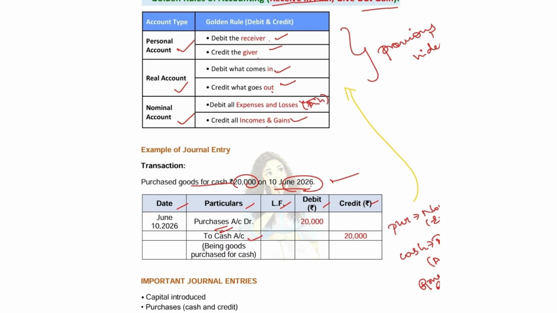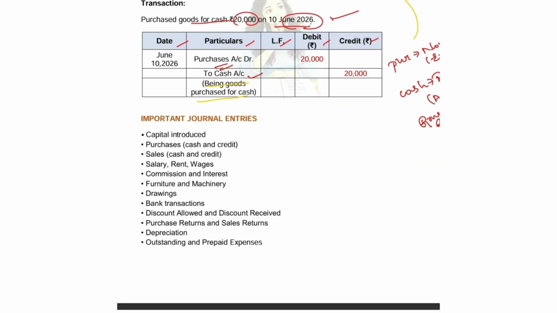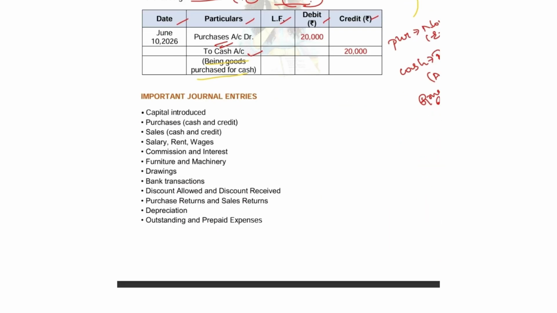So in this bracket, you could see being goods purchased for cash. This is the narration. Then for how much have you purchased goods? 20,000. For every debit, there is a credit. So you are debiting 20,000 rupees and you are crediting 20,000 rupees. Now, there are some important journal entries which you need to learn. They will be the basic entries and they cover most of your questions. What are the basic entries?